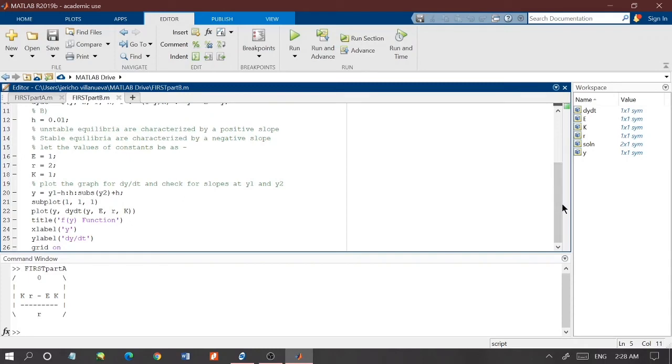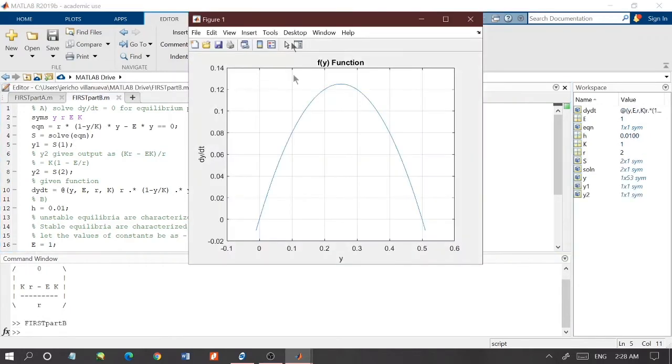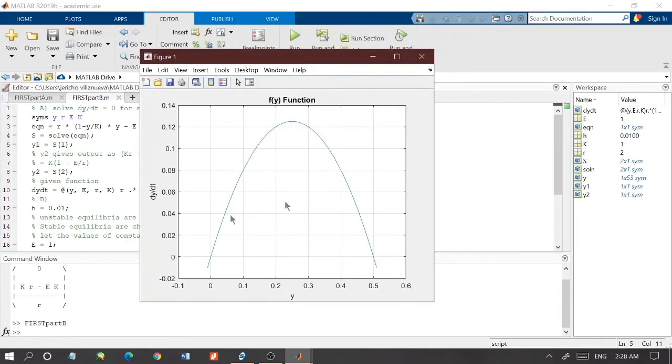Now moving to the second part, we are only asked to plot a function wherein we can somehow visualize the unstable part and the stable part. So if we run the code, this will show this graph. As we can see, plotting the function itself versus the set of points that have been set, which is r equals 2, k equals 1, and e equals 1.